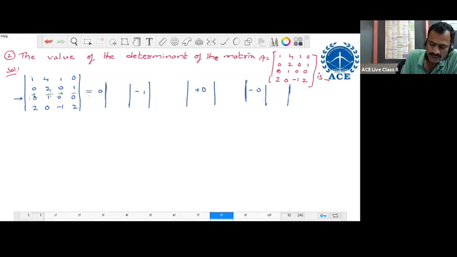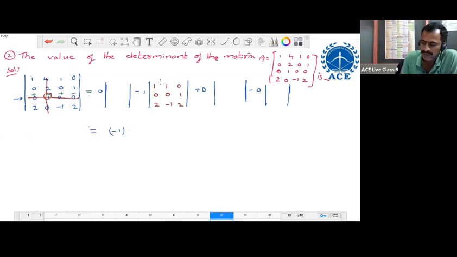We are considering the third order determinant corresponding to this element. That is why delete the corresponding row and corresponding column, and write the elements of this 3 by 3 determinant only. So the elements are here 1, 1, 0, 0, 0, 1, 2, minus 1, 2 only. Expansion of a fourth order determinant is the same as 1 third order determinant only, like the previous problem. Even though it is 4th order, we require just 1 third order because along the third row we have 3 zeros only. This is equal to minus 1 into the determinant of this 3 by 3.